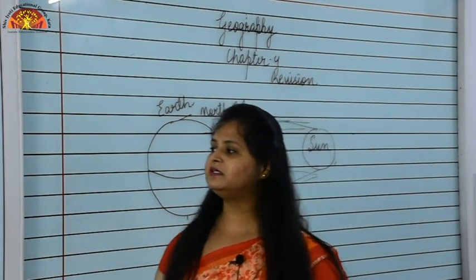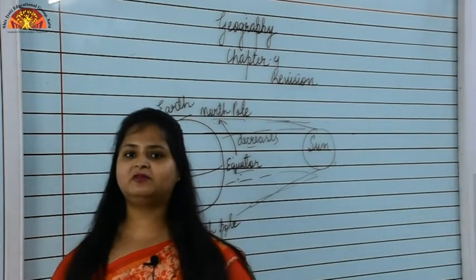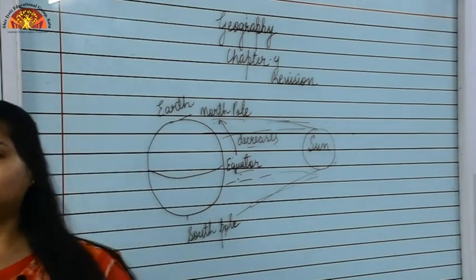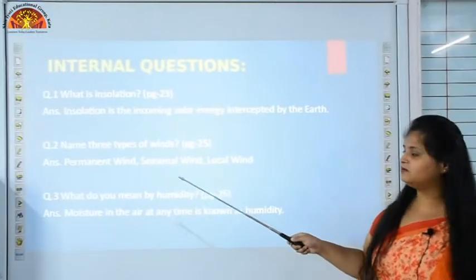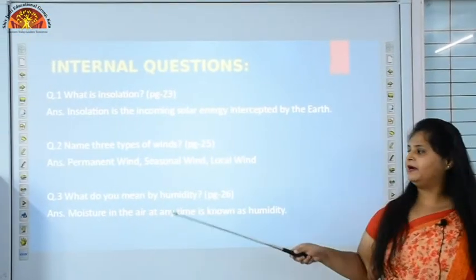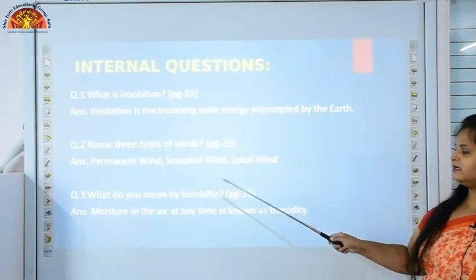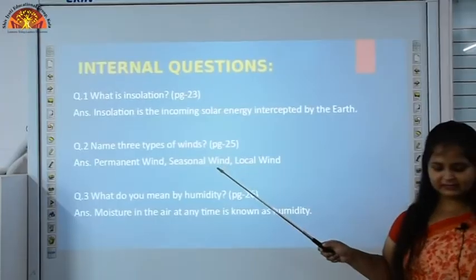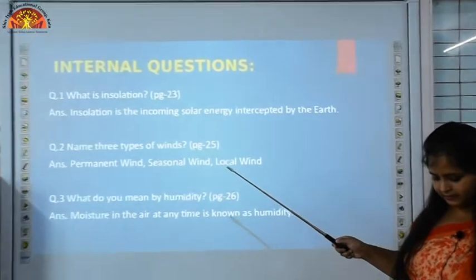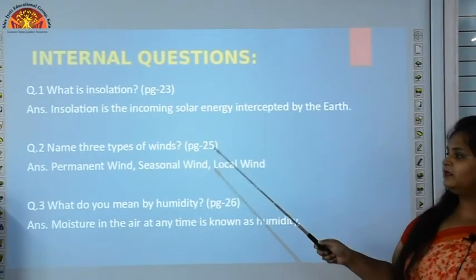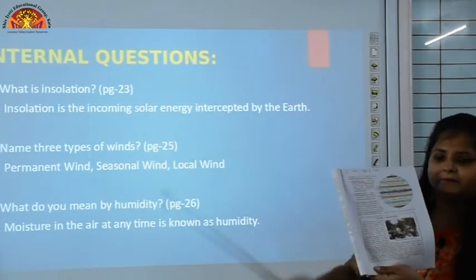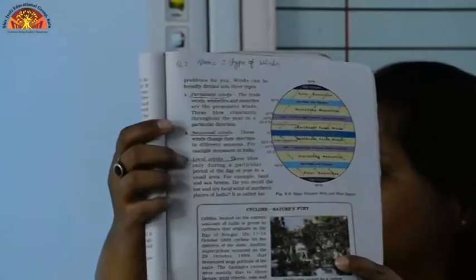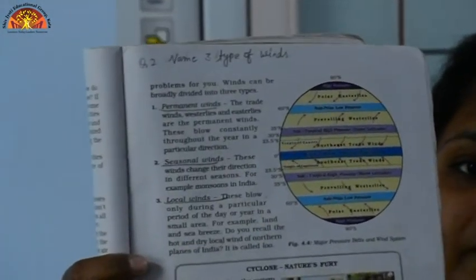Okay, now moving towards the next question, question number 2. Name 3 types of winds. Now write this question on page number 25. Permanent wind, seasonal wind and local wind. You will find this answer in highlighted letters. Okay, 3 types of winds, page number 25. Here are the answers, 1, 2 and 3. Permanent, seasonal and local winds.